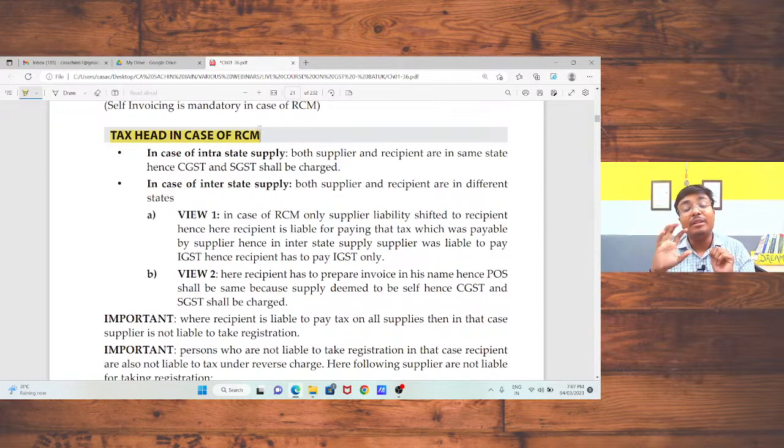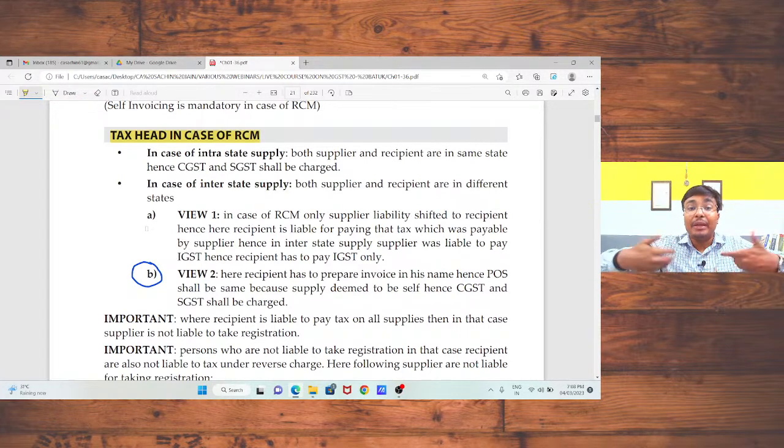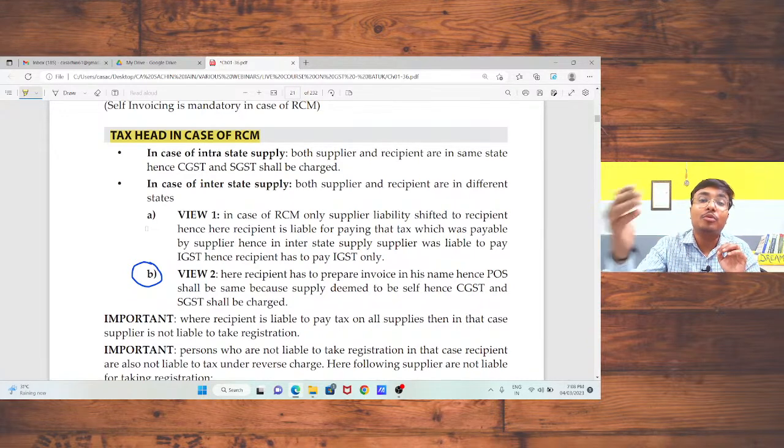Another view: अगर मैं कॉमन सेंस की बात करूं, from the logical point of view, the government says that in case of reverse charge mechanism, you need to do self invoicing. That means I prepare the invoice and by preparing that invoice I pay the tax to the government.